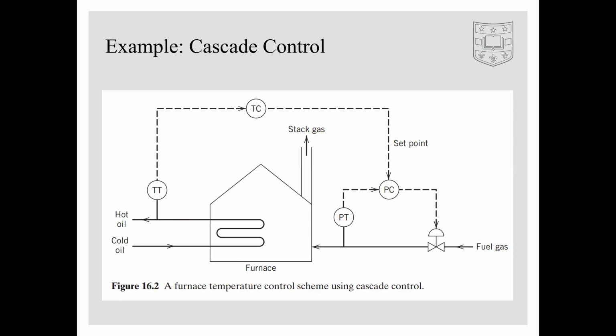In this case, depending on how tightly controlled the system needs to be and the budget for the system, the designer can choose to implement a third control system for the cold oil inflow. Now, the two feedback control loops are nested, where the secondary control loop is located in the primary control loop. And this can be seen as the set point enters the secondary control loop. And we'll go through this later in another example.